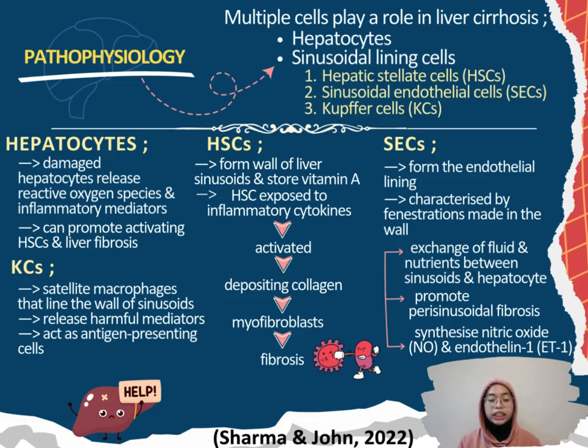SEC will form the endothelial lining and is characterized by the fenestrations in the wall that allow the exchange of fluids and nutrients between the sinusoid and the hepatocytes. The defenestration of the sinusoidal wall can occur as a result of chronic alcohol use and promote perisinusoidal fibrosis. SEC also will synthesize nitric oxide (NO) and endothelin-1 (ET-1), which act on HSC, causing the relaxation and contraction of the sinusoid and also controlling sinusoidal blood flow.